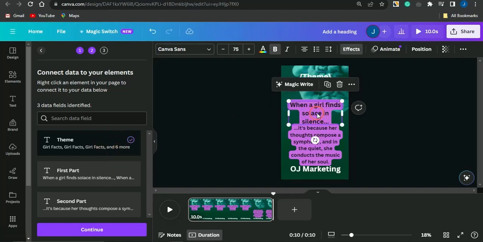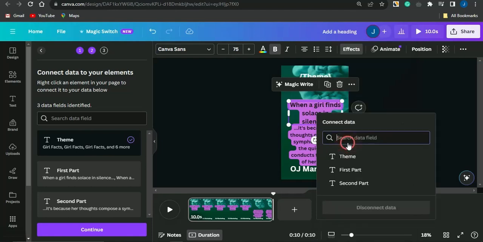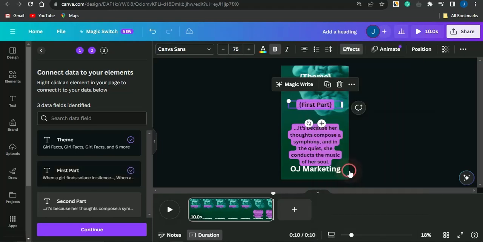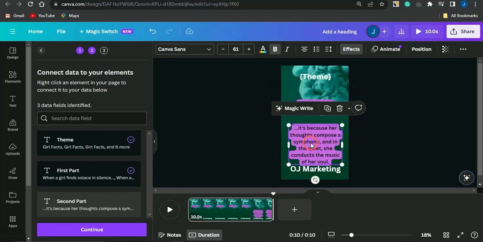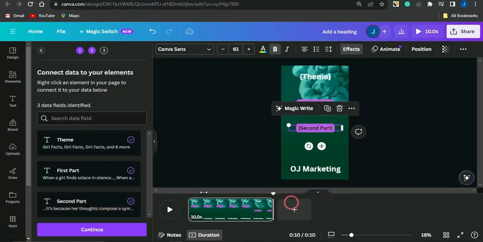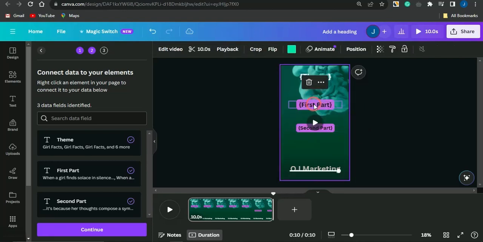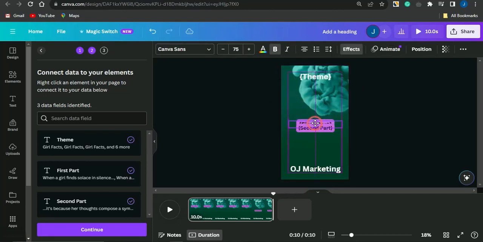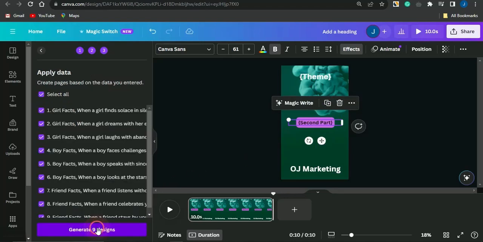For the second section right here, right click on that, select connect data, and connect that to the first part. While for the second section, you want to connect that to the second part, and once that has been done, click on continue. Maybe I'm just going to go on to inserting this section to actually be centralized at the middle. You want to do the same thing for the second part, centralize that at the middle, and once you're done, click on continue and just simply click on create 9 designs.